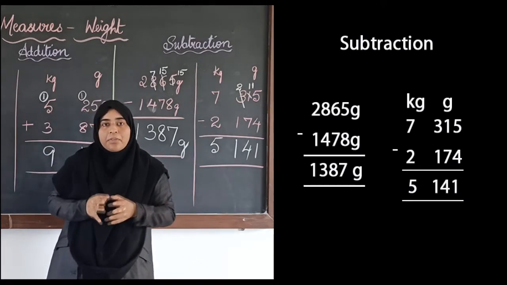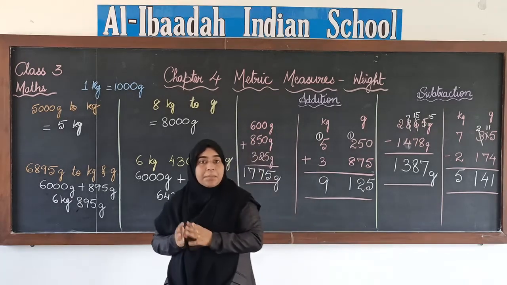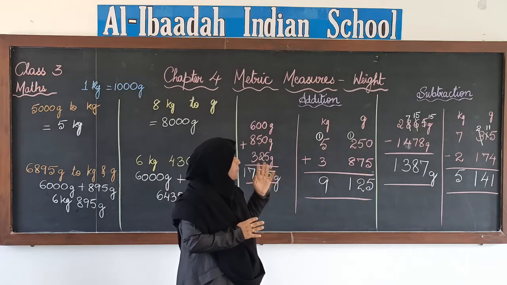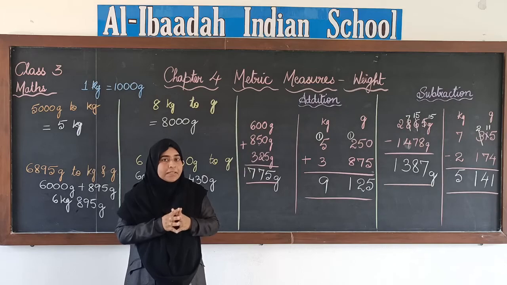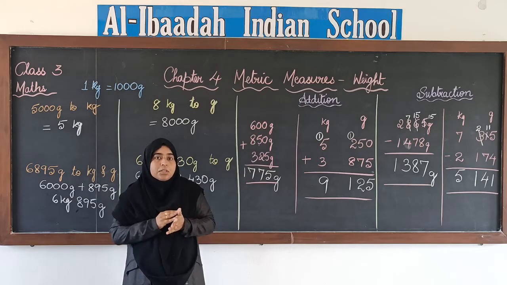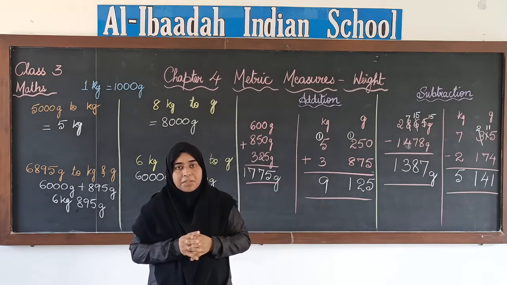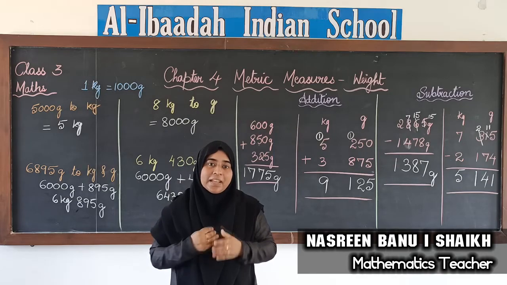I hope you have understood how to convert units from kgs to grams and grams to kgs, and how to add and subtract grams and kgs. It is the same as how we did in our previous video for length. If you know the units, if you know the relation between the units, conversion is very simple. Children, keep practicing and we will meet very soon with our next concept.